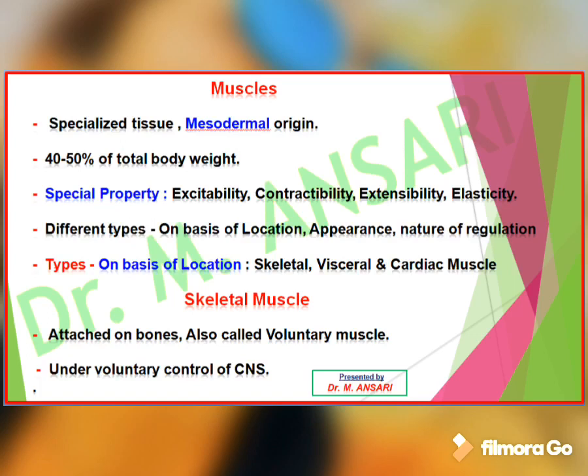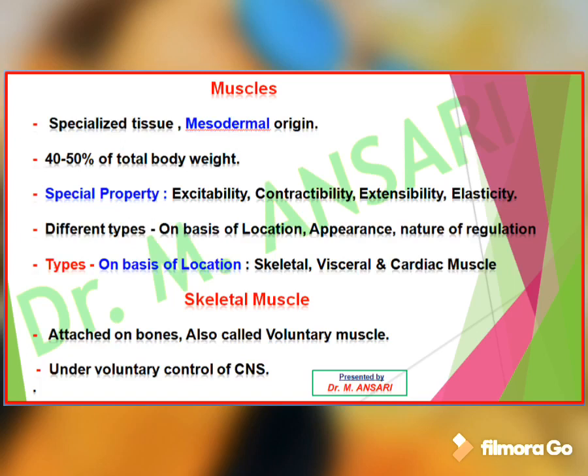Here the types of muscles are given on the basis of location, that is skeletal muscle, visceral muscle and cardiac muscle. Skeletal muscle is present on the bones, visceral muscles are present in the visceral organs, and cardiac muscles are present in the wall of the heart. So, on the basis of location, these three types of muscles are given as skeletal muscles, visceral muscles and cardiac muscles.